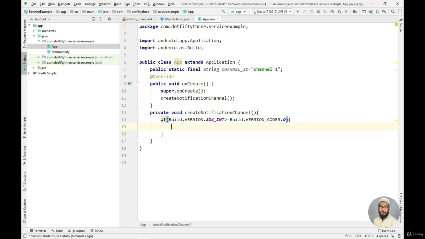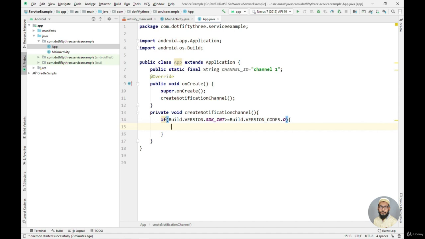Now, if the build version is greater than Android Oreo, then what we need to do is create an object of a notification channel, which will take three parameters, that are channel ID, which will be a constant, then a channel name, and then the importance of that channel. Okay. So now, in order to create a notification channel, we actually need to create an object of the notification channel class.